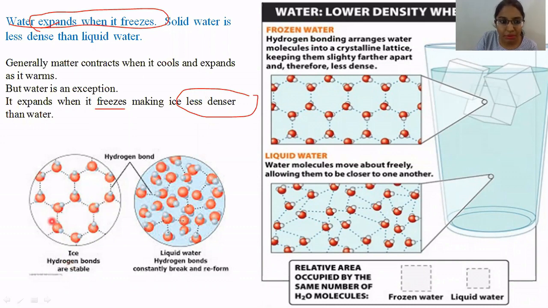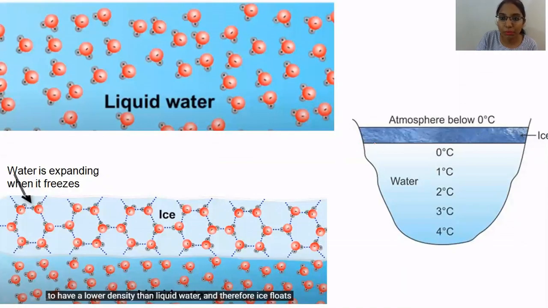Just remember this: when the water is in the ice form, the hydrogen bonds are quite stable. They form a cube-like structure, as you can see in the figure. But in the liquid state, they are continuously getting broken, forming, broken, forming. So let's talk about the main importance.